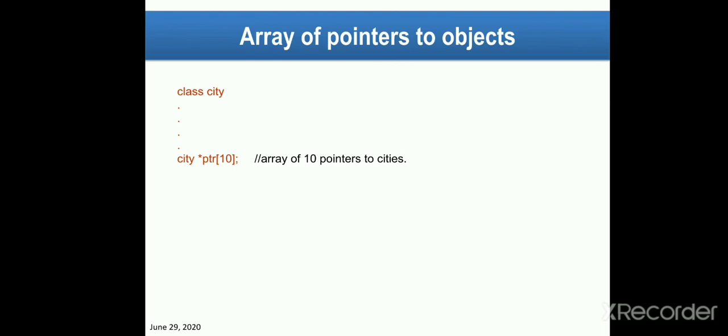Here city is the class, one class name, and objects are created of this class. So city *ptr[10] means an array of 10 pointers to city objects. That's why we say array of pointers to objects.